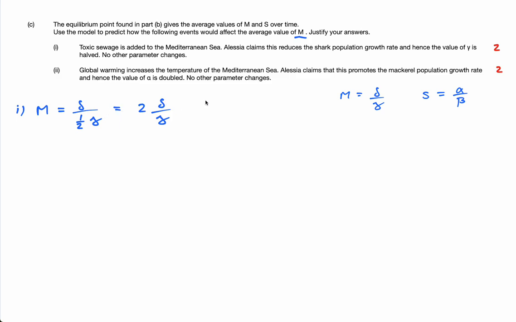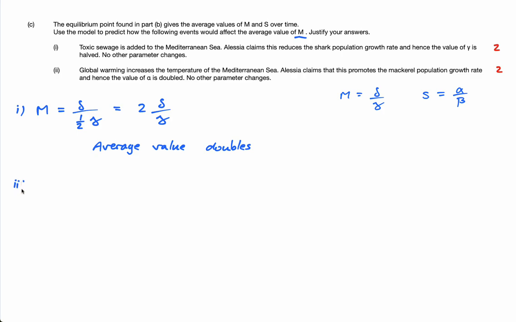So what happens is the M doubles. So it says how would it affect the average value of M? Average value doubles. Now this is the justification, by actually subbing in a half gamma into this equation. Okay, that is part 1.